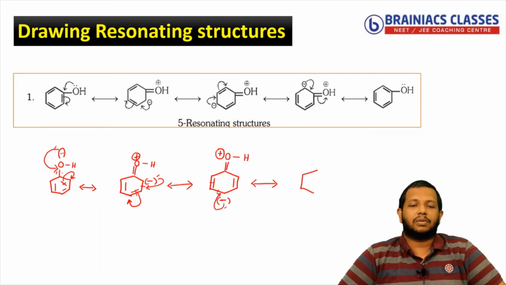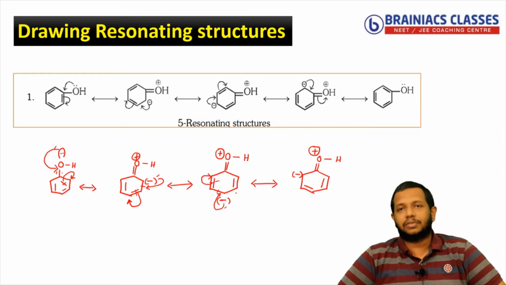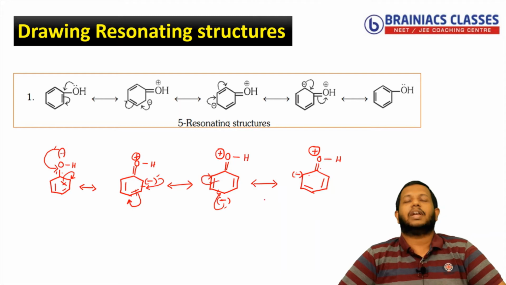So I can draw that. This negative charge will form a bond here like this. Because of this, the pi bond will get shifted as a negative charge here. So this will become a negative charge here, and you will have again the same thing, oxygen with H with the positive charge. Understood? Now you can see negative charge, single bond, double bond, again conjugation is there.